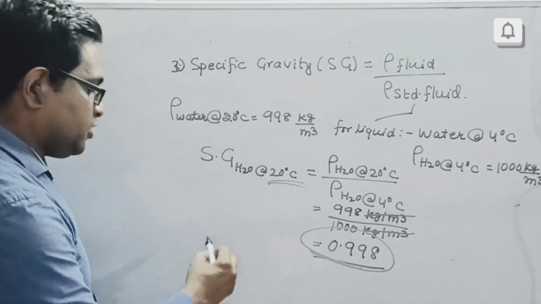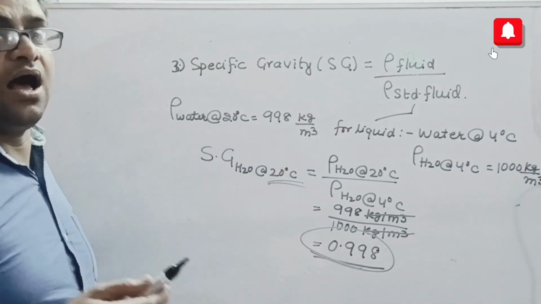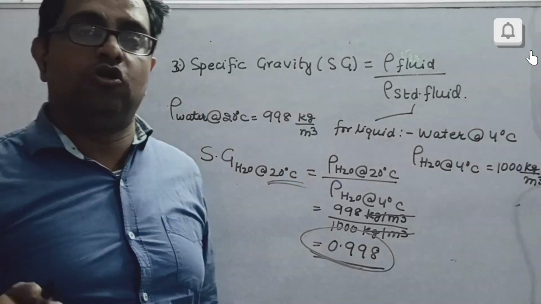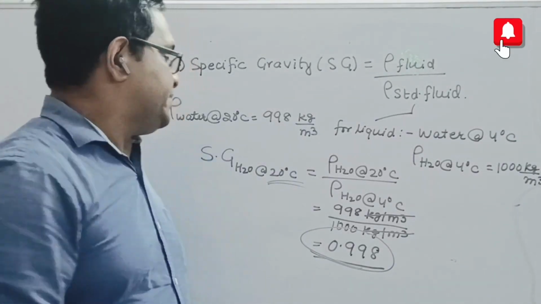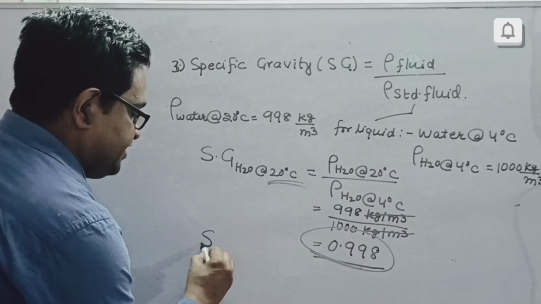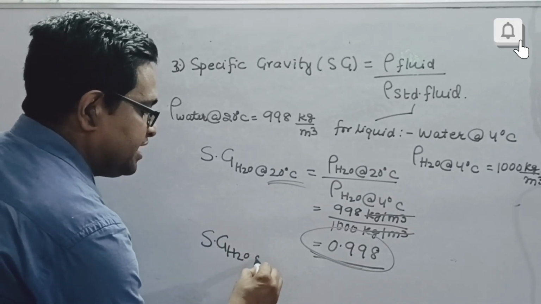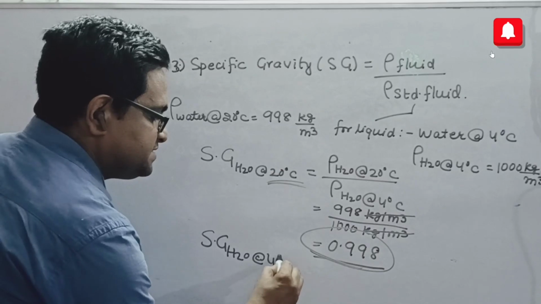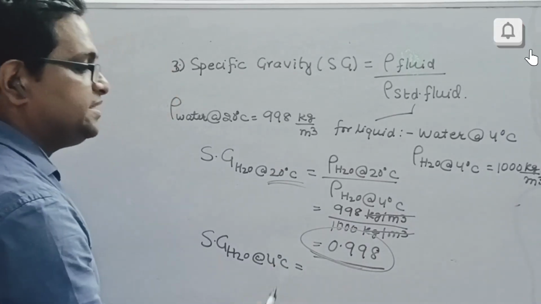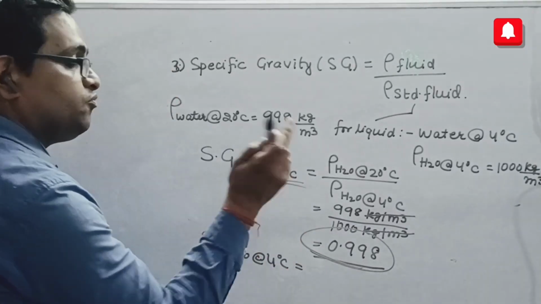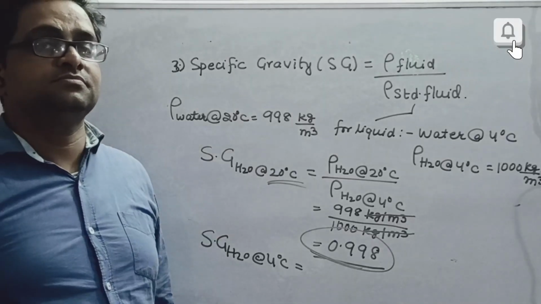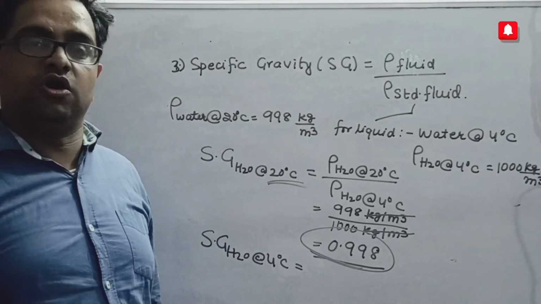Why am I doing so? Because the properties are very much dependent upon temperature and pressure. When we talk about the specific gravity of water at 4 degrees Celsius, will it be the same as the specific gravity of water at 20 degrees Celsius? No, it will not be.